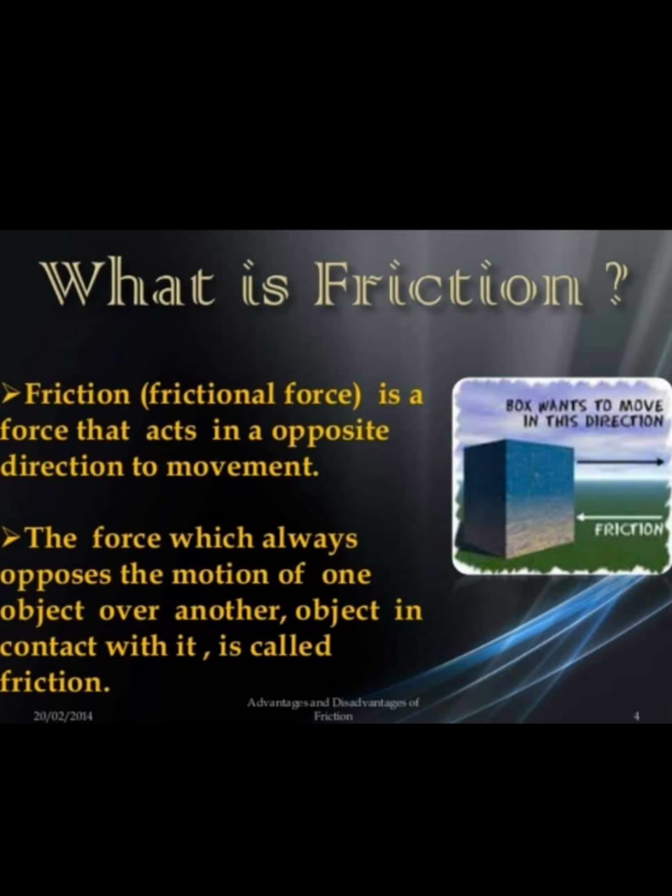This frictional force arises due to the contact between two surfaces or two objects. Students, when you rub your palms together for a long time, what will happen? Hands become warm, right? Why? A frictional force is acting between the two hands, which are in contact. So, friction produces heat.